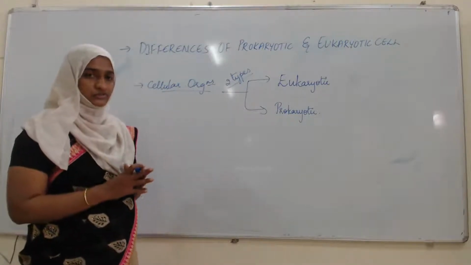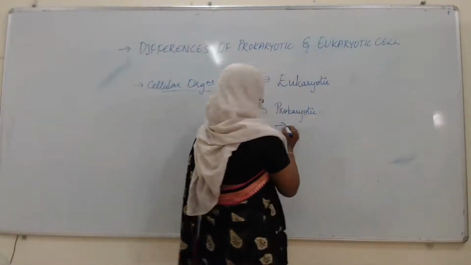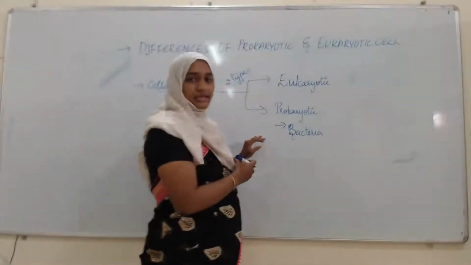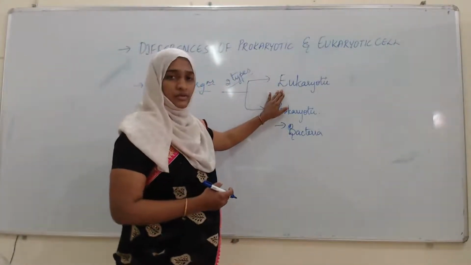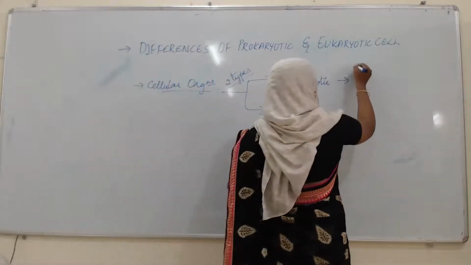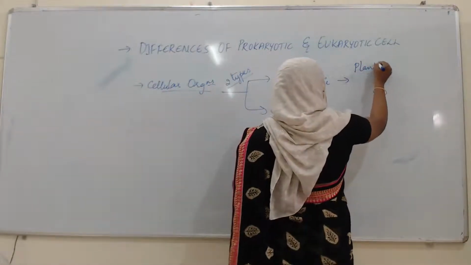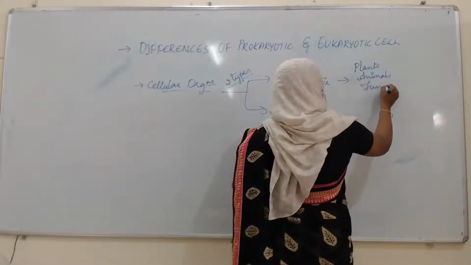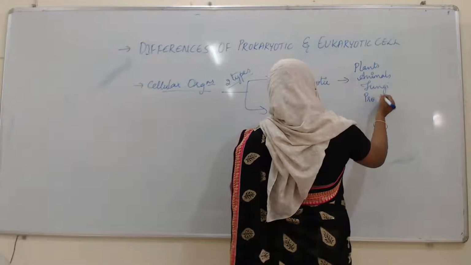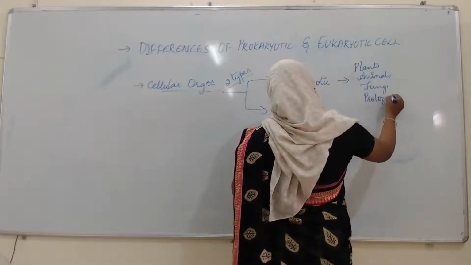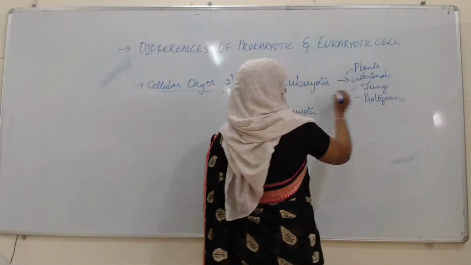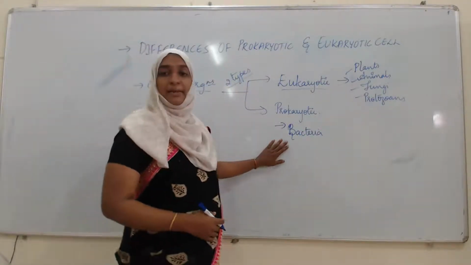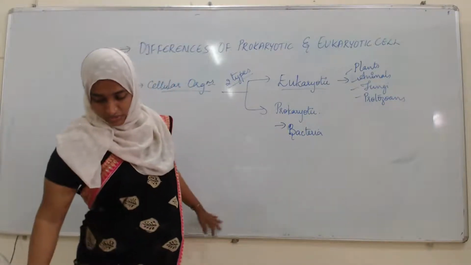An example for prokaryotes is bacteria. The rest of the other organisms come under the eukaryotes, such as plants, animals, fungi, protozoans. These all come under the eukaryotic cells or eukaryotic organisms. Only bacteria come under the prokaryotes.